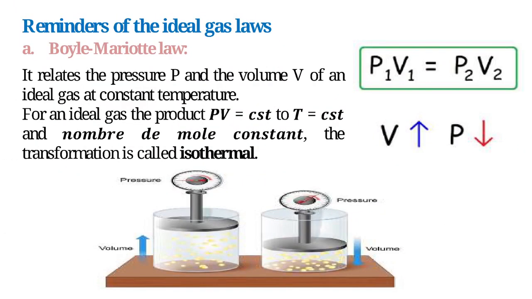Reminders of the ideal gas laws. A. Boyle-Mariotte law. It relates the pressure P and the volume V of an ideal gas at constant temperature. For an ideal gas, the product PV equals constant at T equals constant and number of moles constant. The transformation is called isothermal.